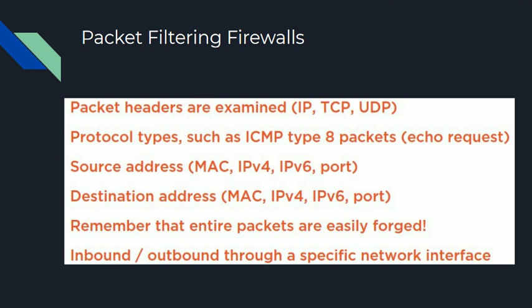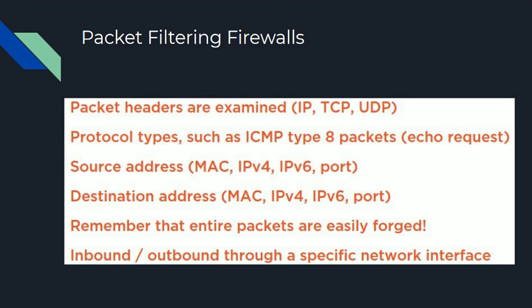Inbound and outbound traffic comes through a specific interface, and when we build our packet filtering rule set, we can take a look at where the traffic originates from. Did it come into the firewall, or are we talking about traffic going out? Rules can be applied accordingly.